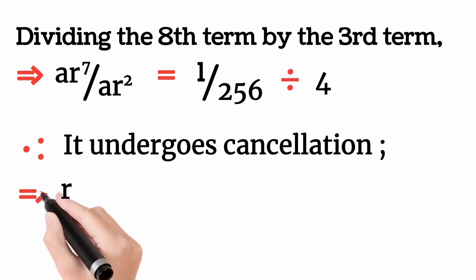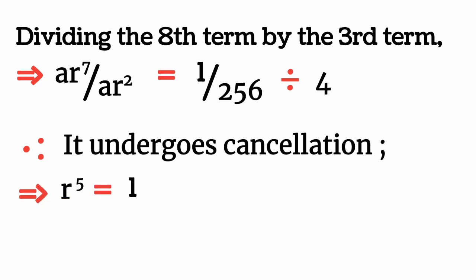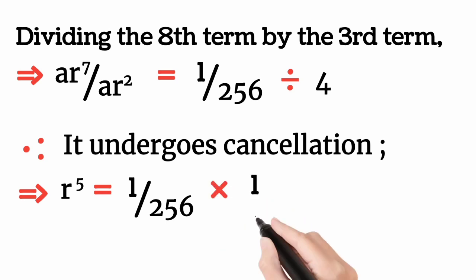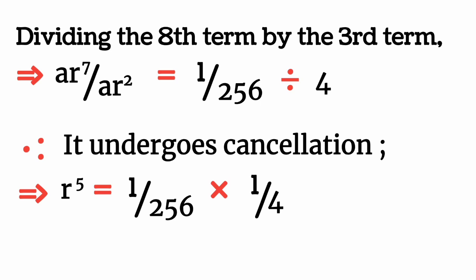Then the a's cancel out, and we have r raised to the power 7 over r raised to the power 2, which gives r raised to the power 5. On the other side we have 1 over 256 times 1 over 4. Division by 4.